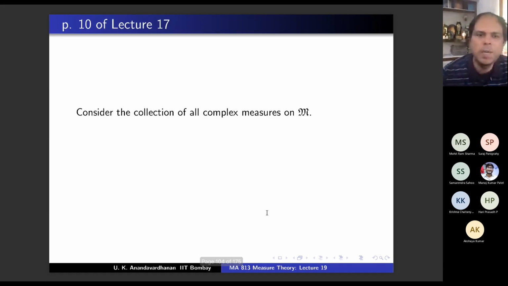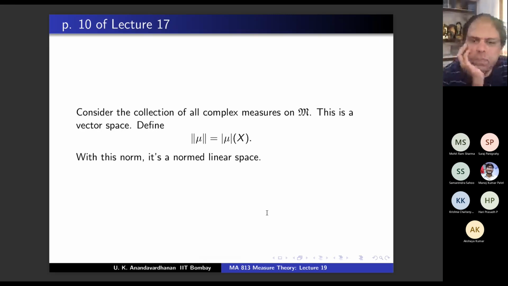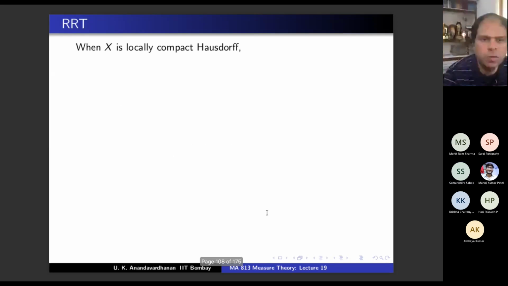Okay, let me take maybe 5-10 minutes and do one more important result. Let me give a summary so that I can go to the next chapter in the next lecture. On page 10 of lecture 17, we defined the total variation and we said that this makes it a normed linear space. You recall this? The space of all complex measures, if you put the total variation as the norm of the measure, becomes a normed linear space. So remember this.